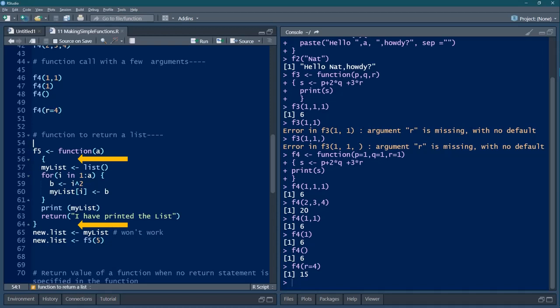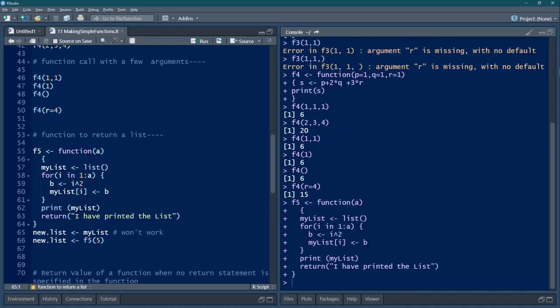The whole thing is in the function body because the parenthesis starts here and ends here. Then I am also returning a statement, I have printed the list. Let's see what happens. So first we will create the function named F5. Okay, the function has been created.